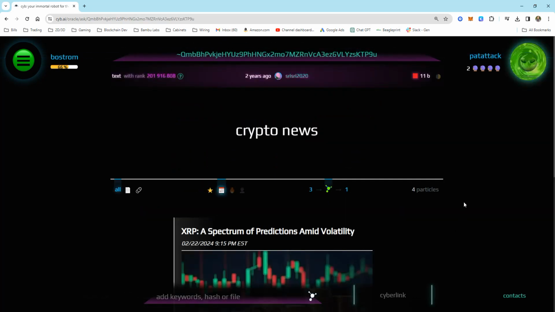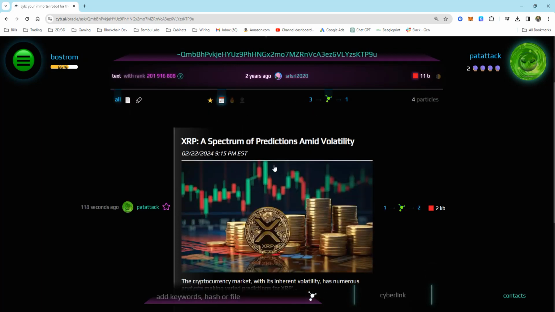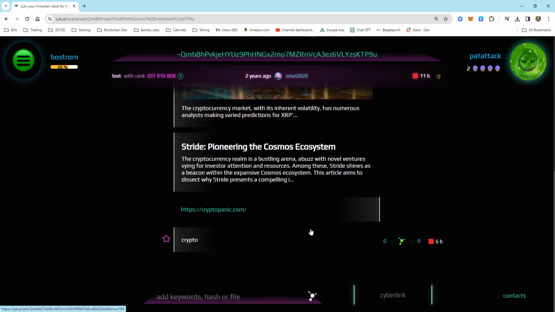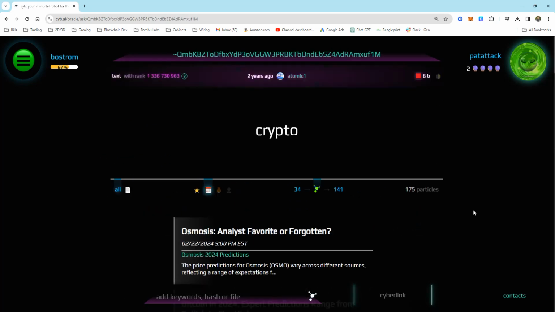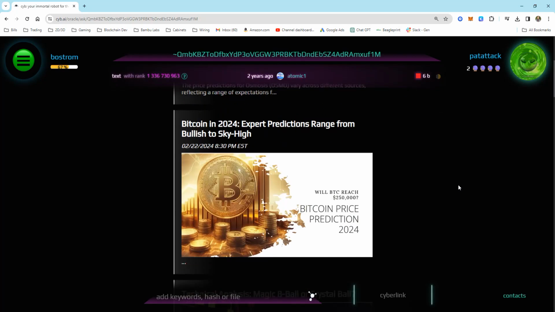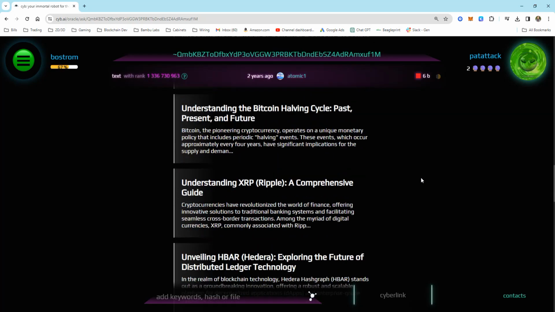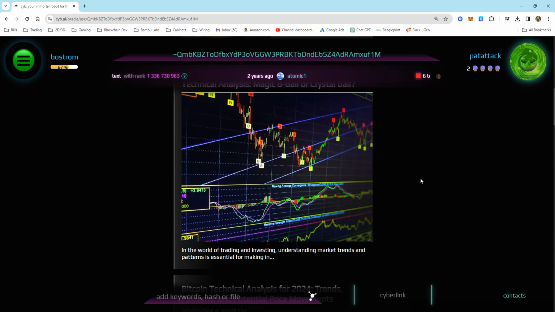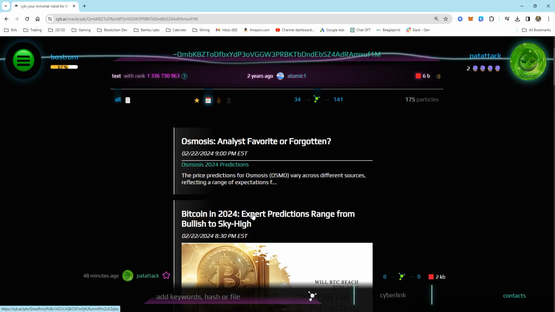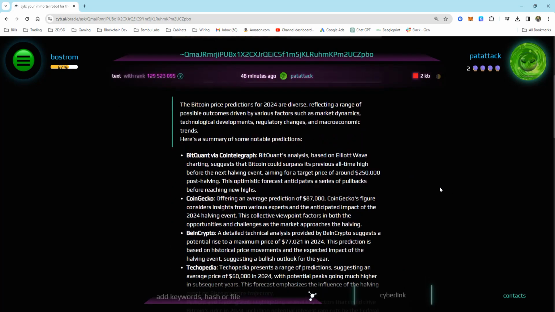We're going to click on crypto news, and you can see that there's other content in here, and you can obviously see the original article. And when we go through and we click on any of these other particles inside of this, such as crypto, you can see that there's more particles. And so you start digging further and further, kind of down the rabbit hole here, and you can see that there's been a ton of content generated with that tag crypto.